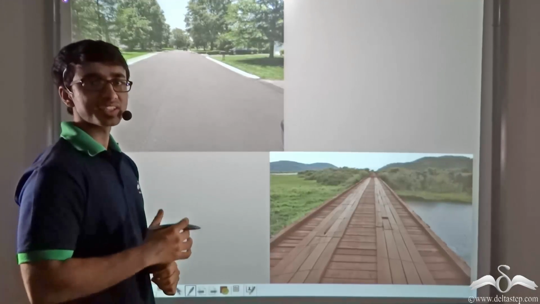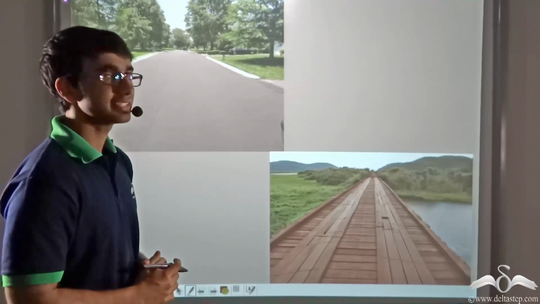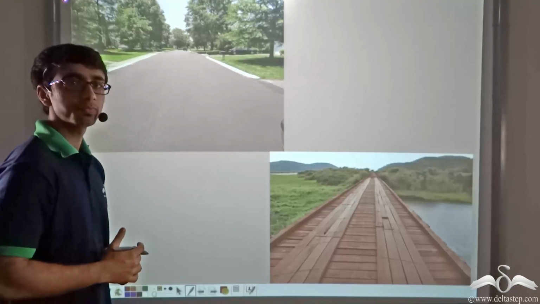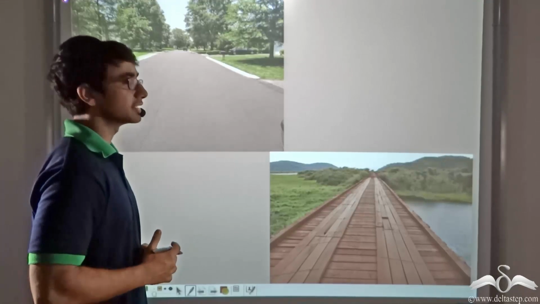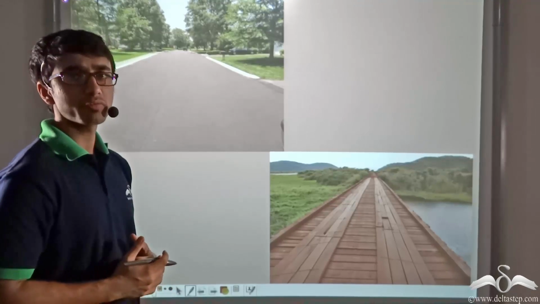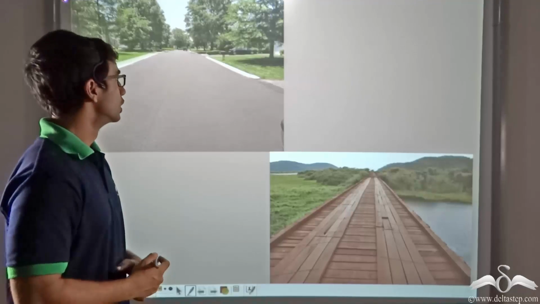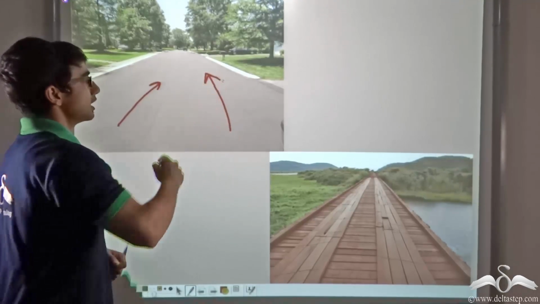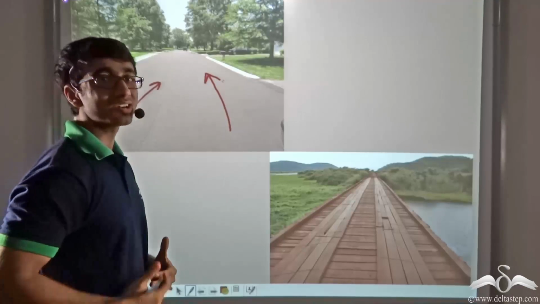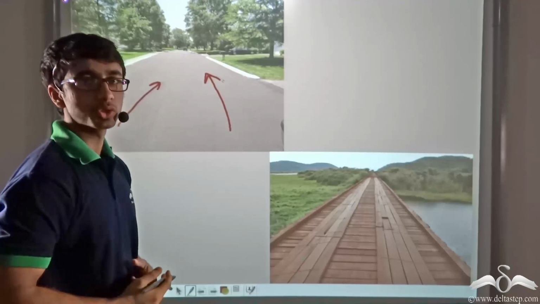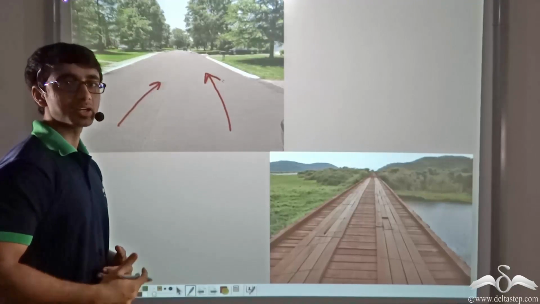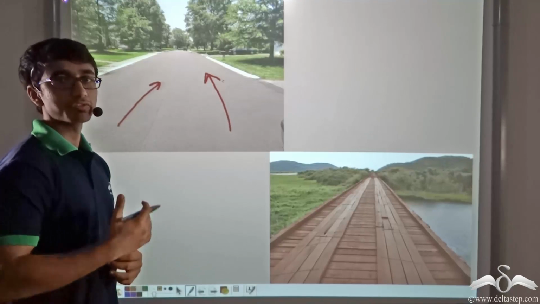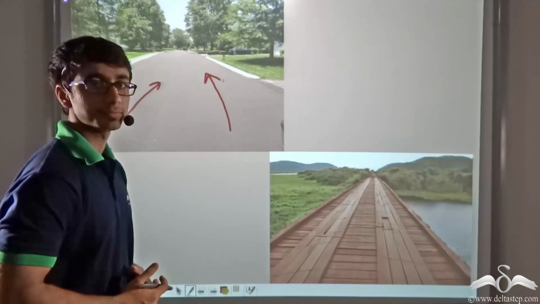Let me tell you an interesting fact. Let's say that your friend wants to play a prank on you and he has given you the following challenge. He has asked you on a very hot summer afternoon to walk barefooted on a concrete road. Now you will find that the moment you start walking barefooted on a concrete road, you are barely able to take 2 or 3 steps, and your friend has actually succeeded in his prank.